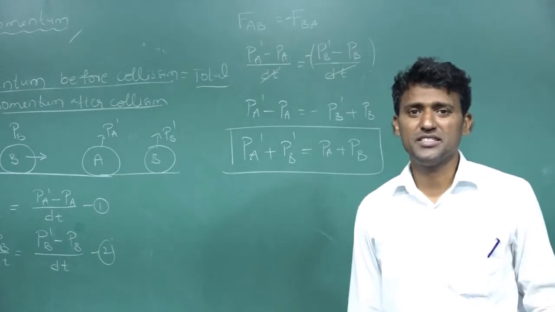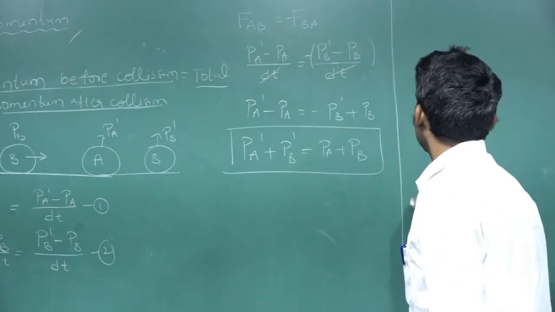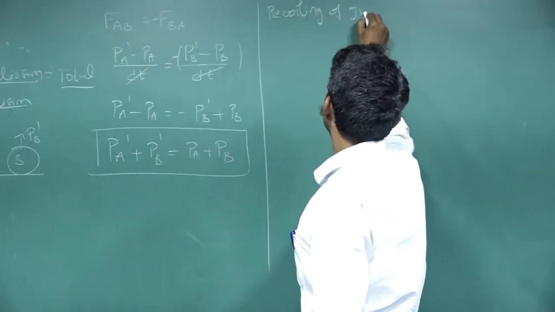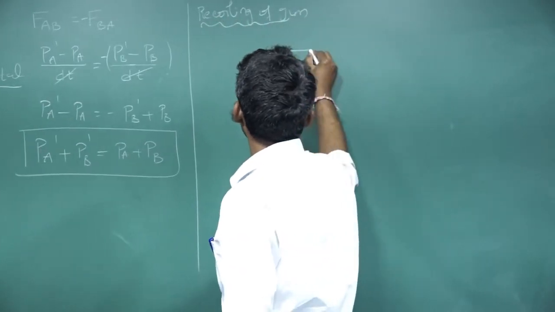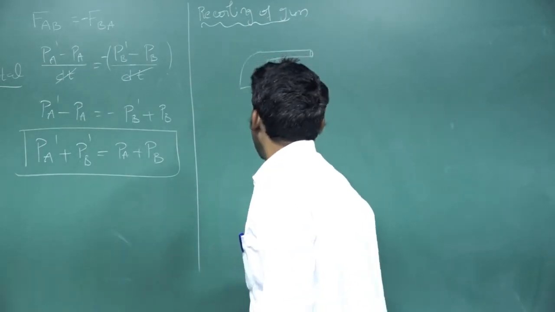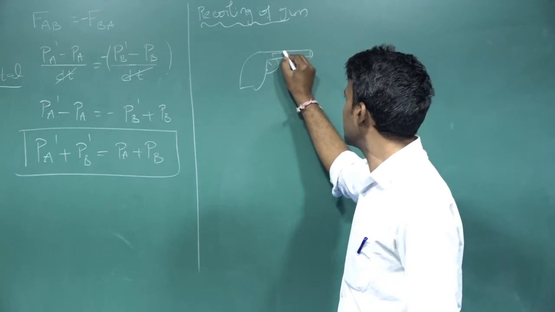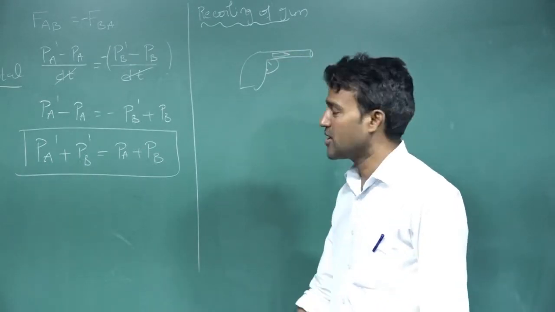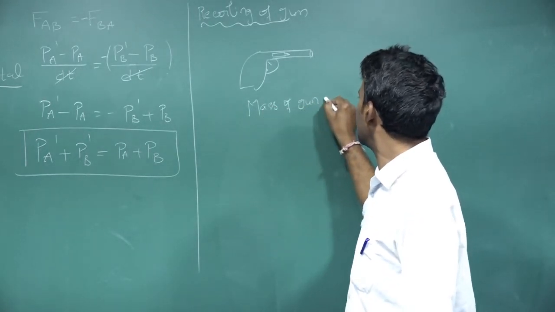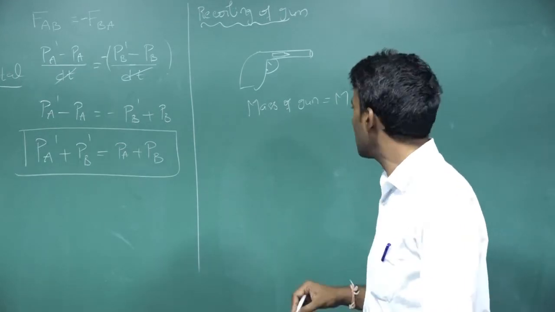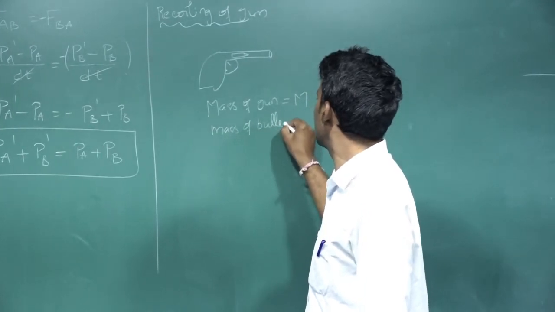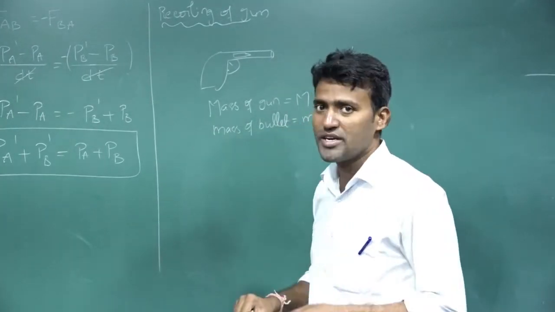Now, recoiling of the gun. Just take one revolver, with a trigger. Inside it there is one bullet. The mass of the gun is capital M, and the mass of the bullet is small m.